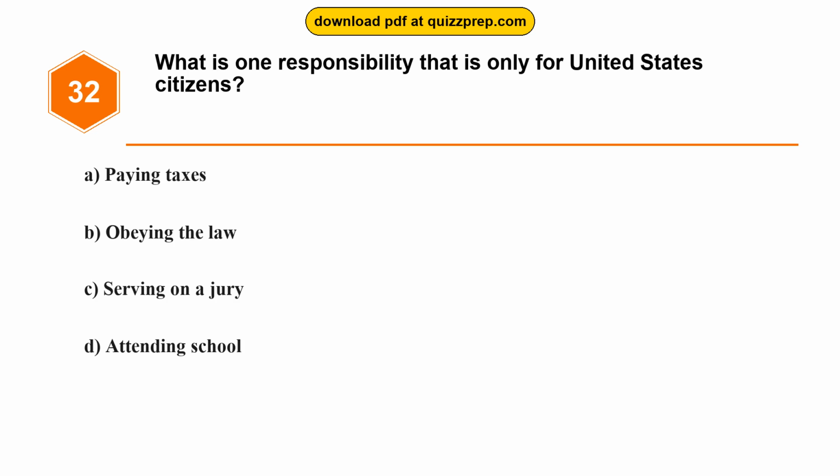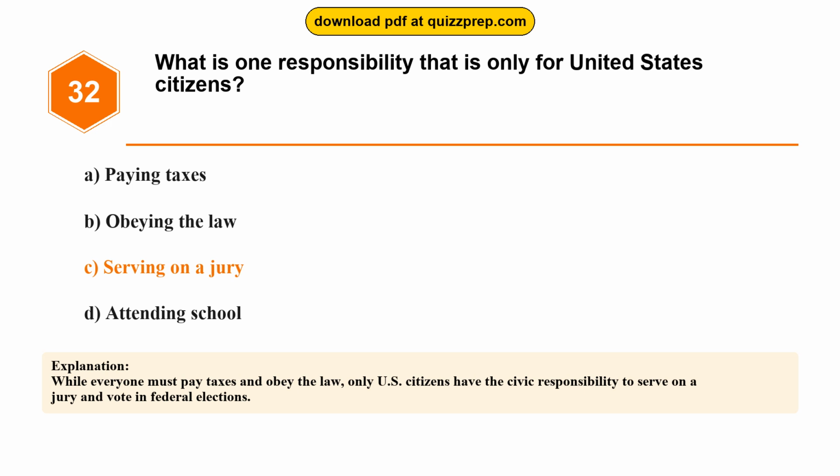Question 32. What is one responsibility that is only for United States citizens? Option A, paying taxes. Option B, obeying the law. Option C, serving on a jury. Option D, attending school. The correct answer is option C, serving on a jury. While everyone must pay taxes and obey the law, only U.S. citizens have the civic responsibility to serve on a jury and vote in federal elections.